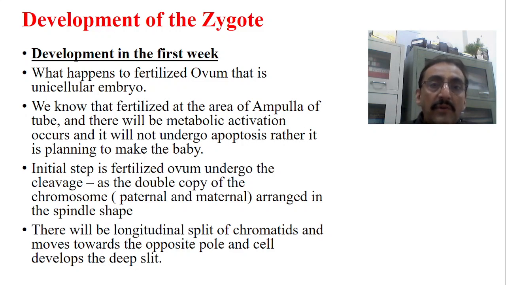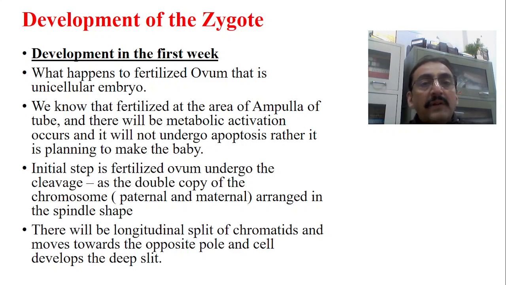We know that the zygote is formed, and once it is formed, we will try to understand how the development proceeds. Now, what happens to the fertilized ovum, which is a unicellular embryo?